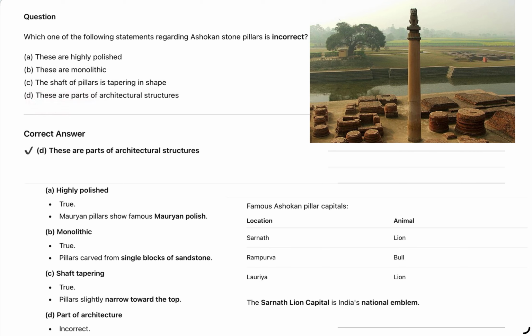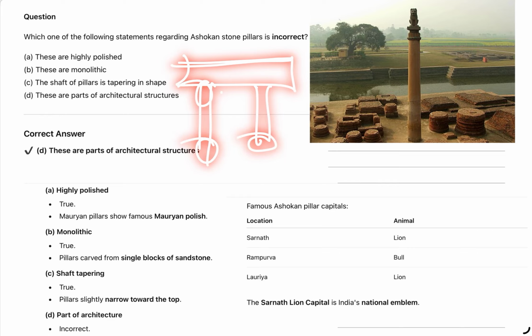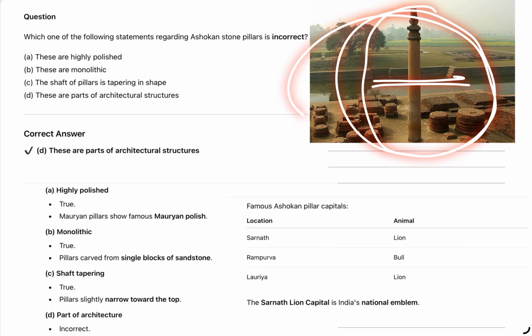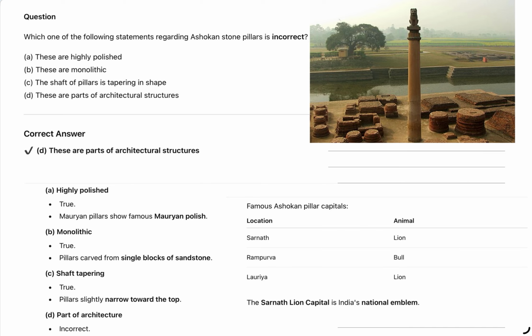That would mean it is a temple or a stupa or whatever it is. However, the Ashokan pillar is a stand-alone sculpture, so this is the incorrect point.